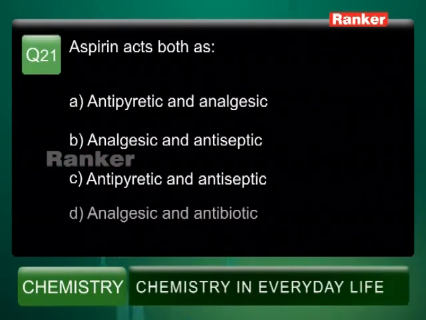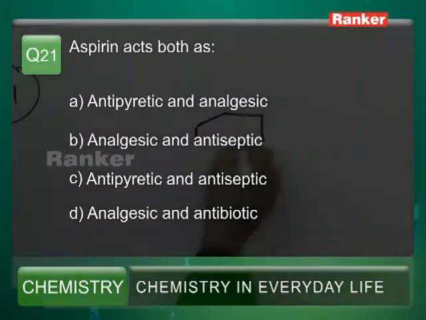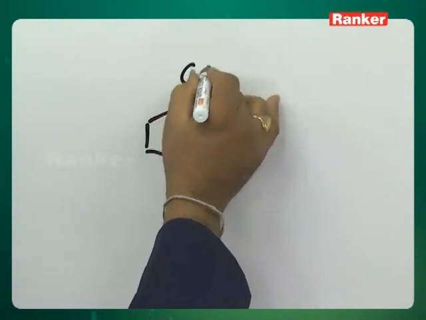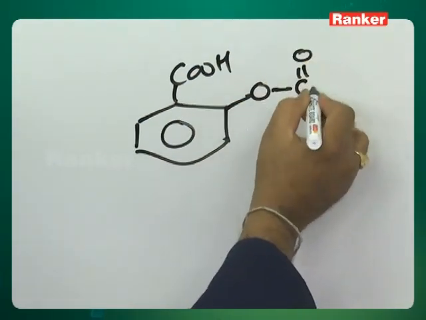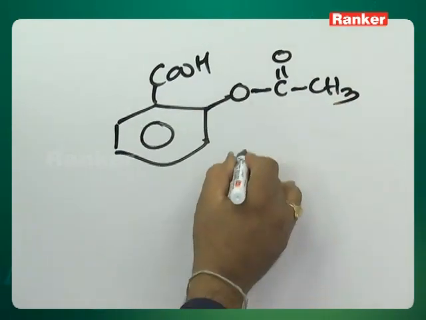Question number 21. Aspirin acts both as... Aspirin is nothing but acetylated salicylic acid. In the place of OH we have an acetyl group. This is known as aspirin.